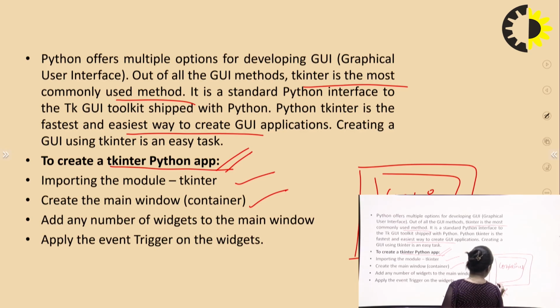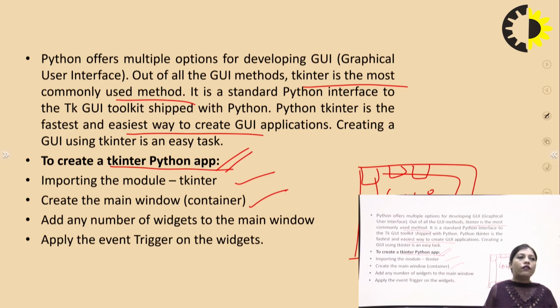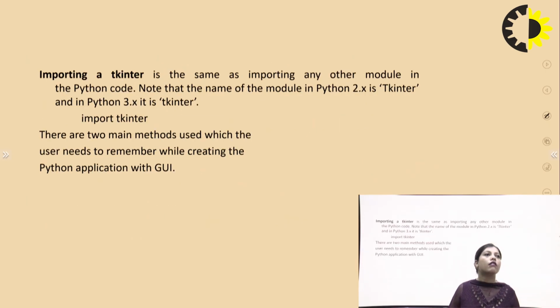Here you can add any number of widgets, and we can apply event triggers on the widgets. In those widgets you can also apply some events, some actions, some buttons.